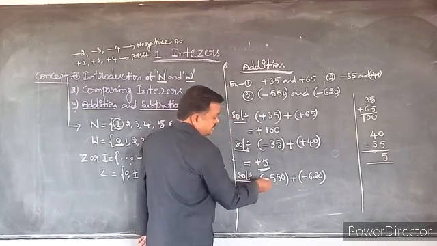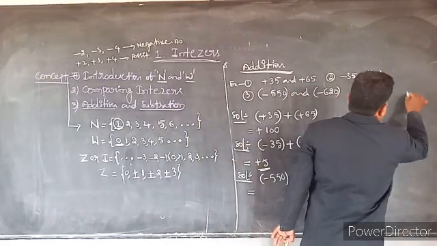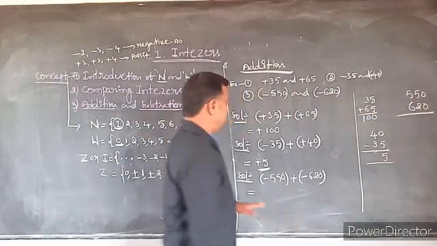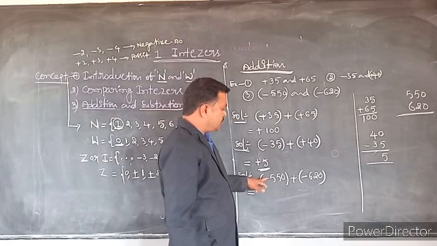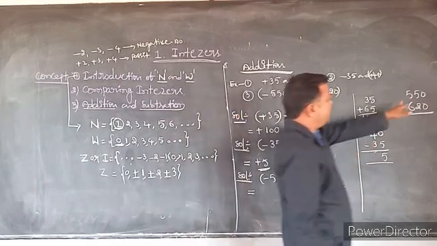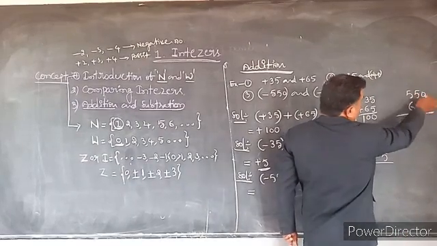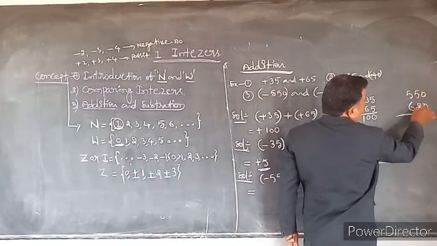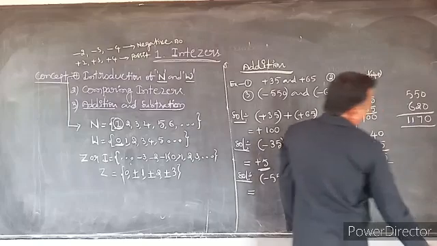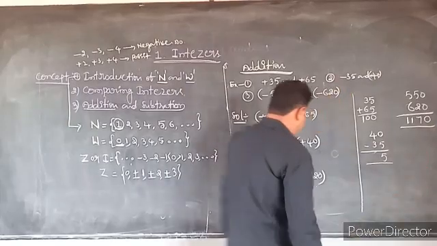First we have to add these without the symbol beside the numbers, that is 550 and 620. Excluding minus symbols, first we take the numbers 550 and 620. These two numbers we have to add first. 0 plus 0 is 0, 5 plus 2 is 7, 5 plus 6 is 11. So excluding the minus symbol, we got the answer 1170.